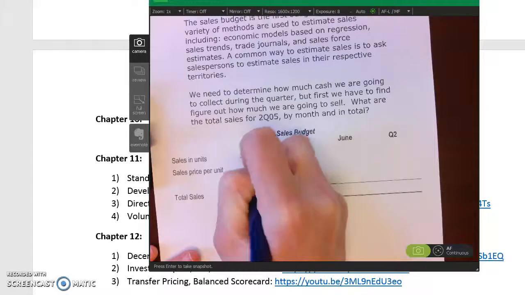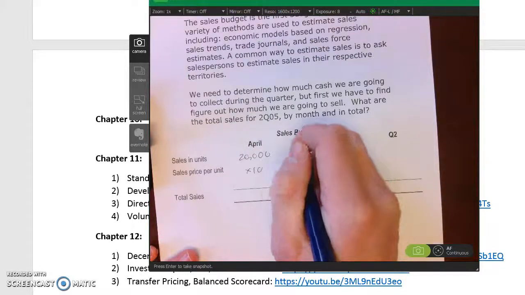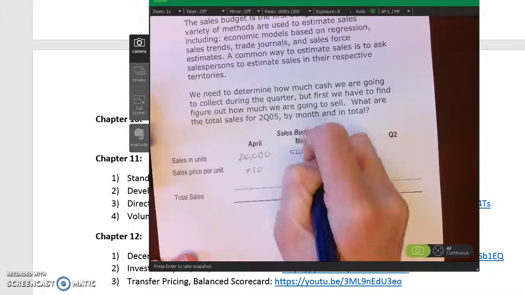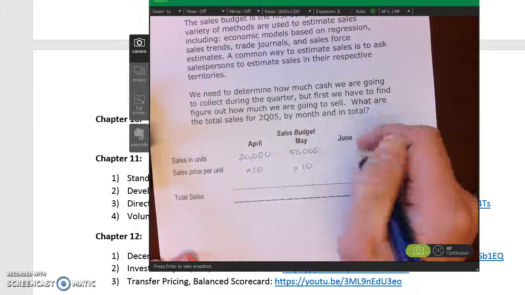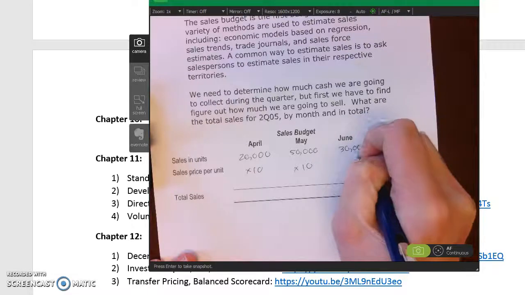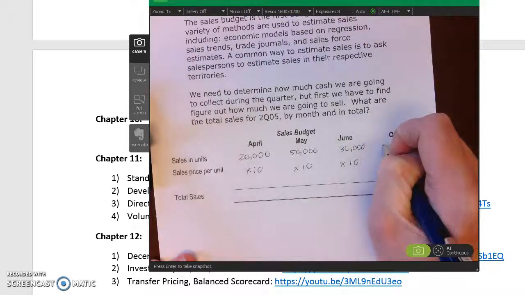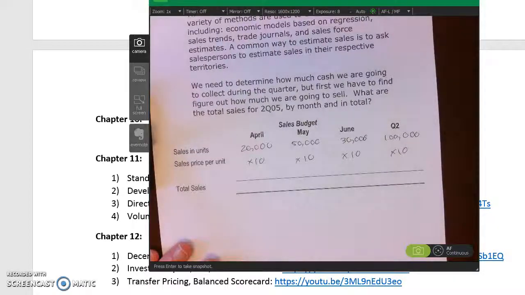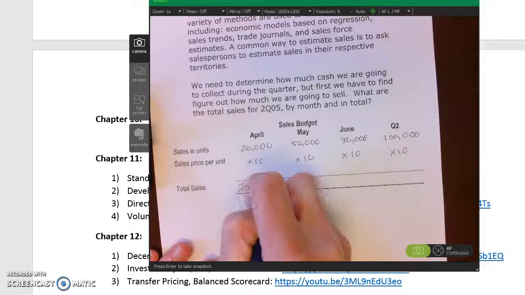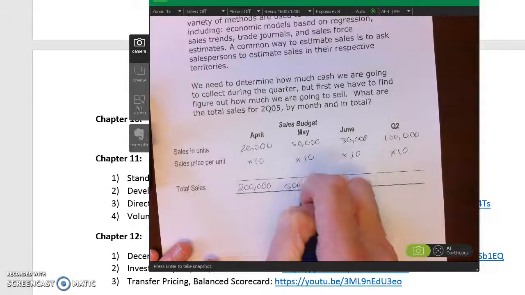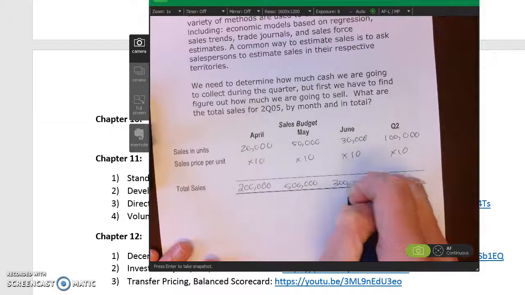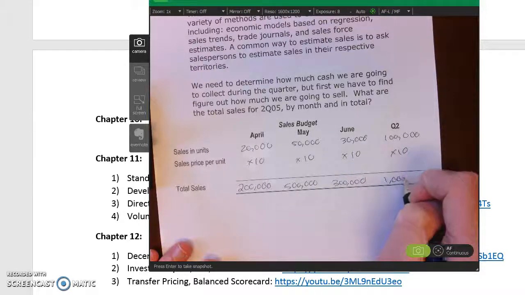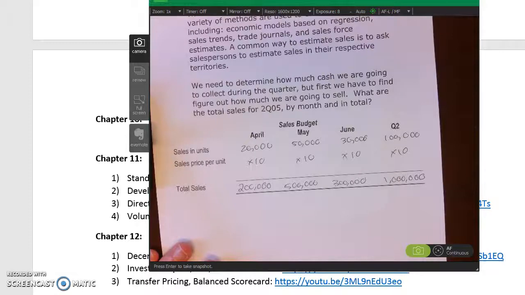So I come over here and say April, we're going to sell 20,000 units at $10 a unit, times the 10. May, we're going to do the 50,000, and I got that from the prior page. And then June is 30,000 times the 10. And then we have our 100,000 units times the 10. This gives us our sales dollars: 200,000, 500,000, then 300,000. We add them all up and we get the $1 million right over there, which would be our total sales.